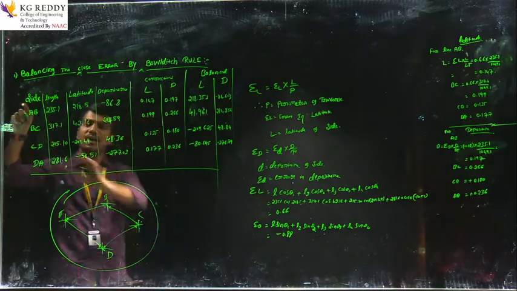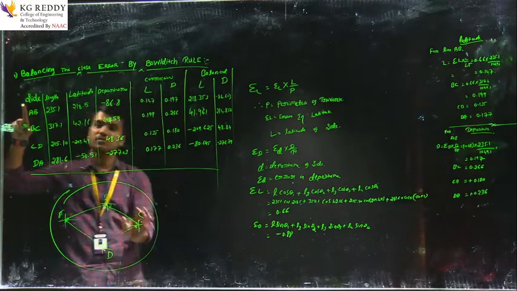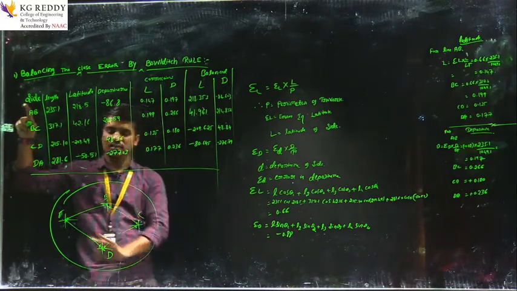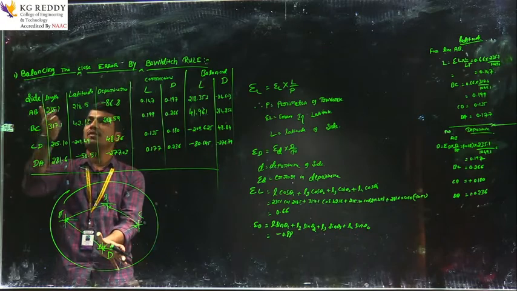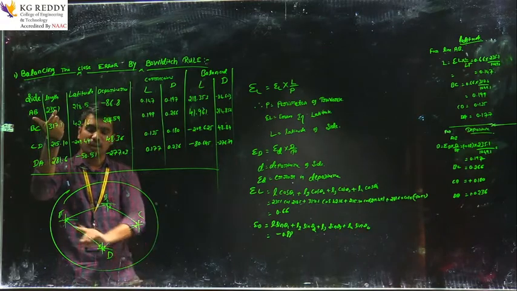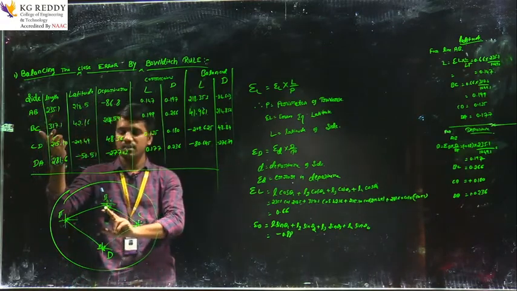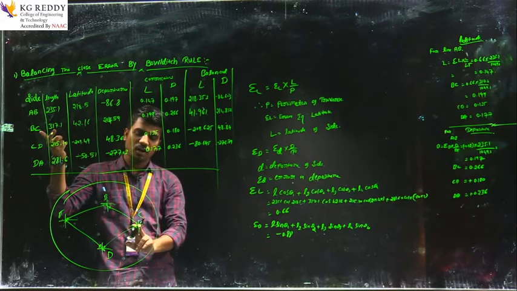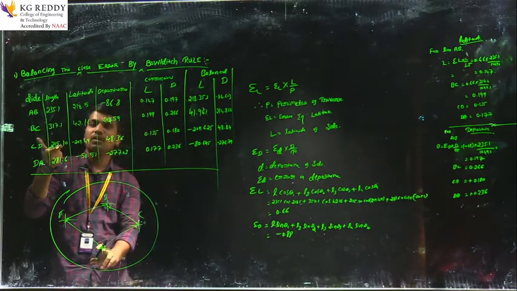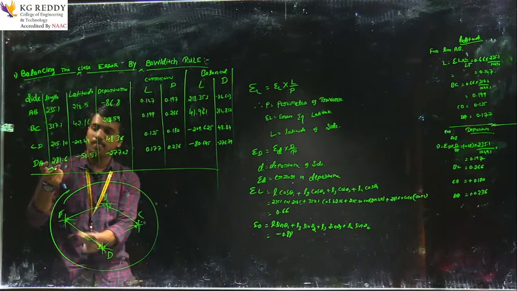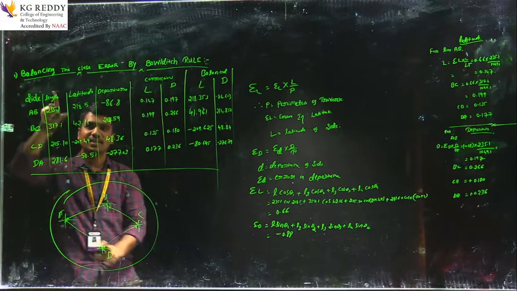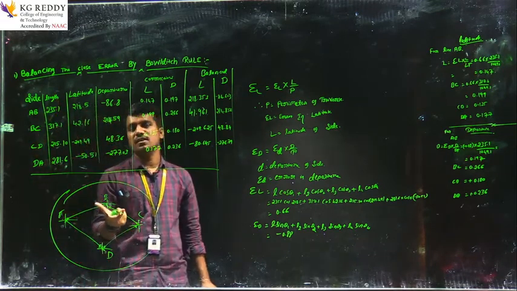The sides are A to B, B to C and C to D. What is the length of AB? 235.1, BC 317.1, CD 215.1 and DA is 281.6. These are the lengths of each side of the traverse.